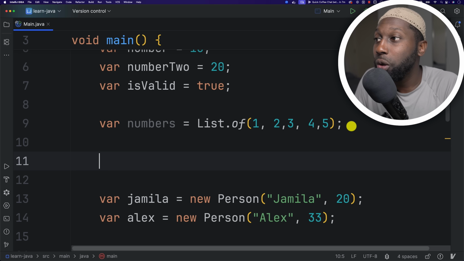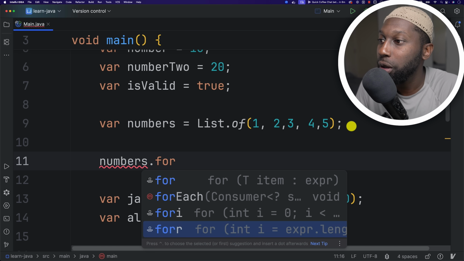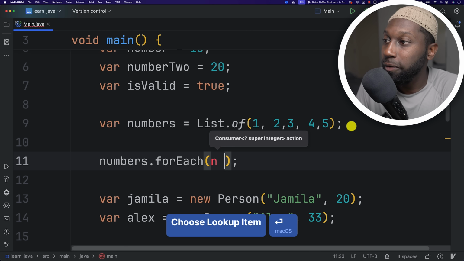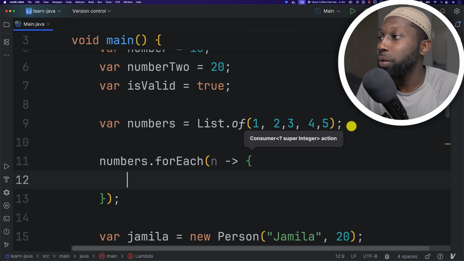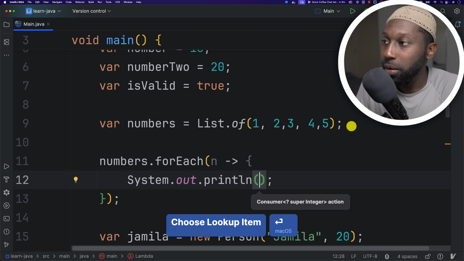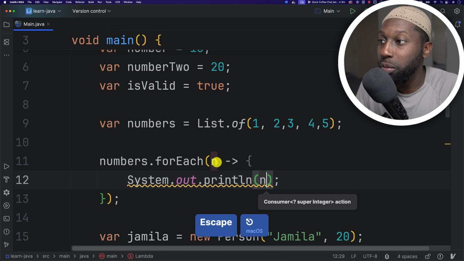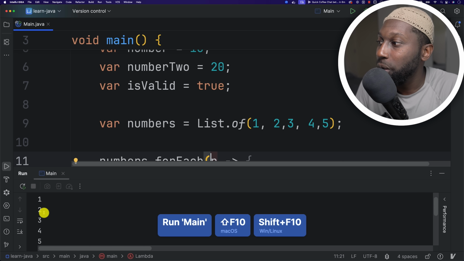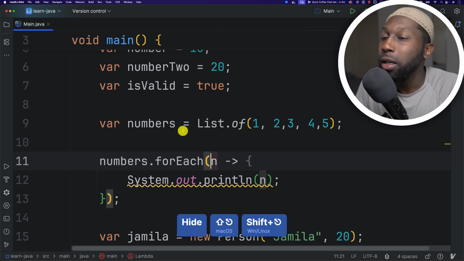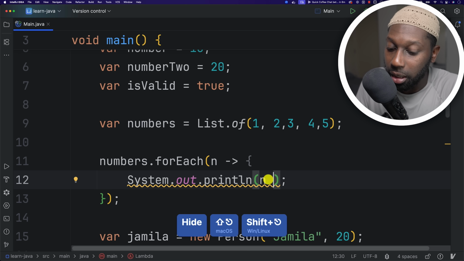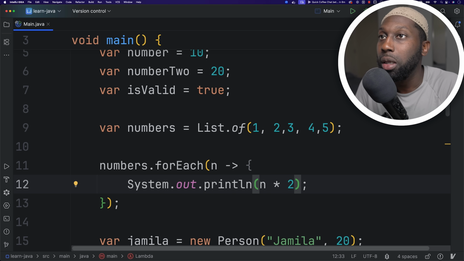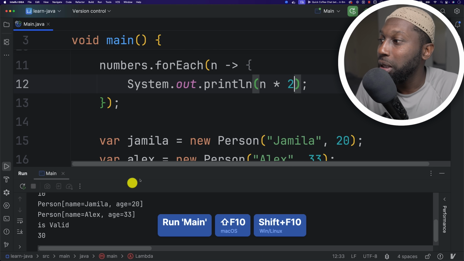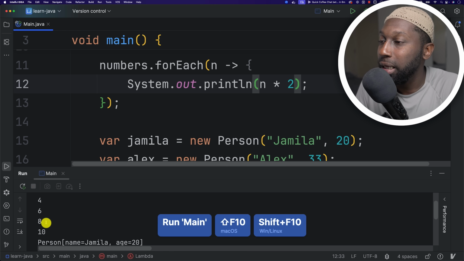Now if you want to loop, if you want to iterate through these numbers, what you could do is say numbers.forEach in here, and then you say n, so for each number. Then I'm going to say System.out.println, and then n, so this n is now going to be the number in here. So if I run this, you should see that we have 1 2 3 4 5. Maybe you want to double each number. Well, what you could do is say times 2. So now if I run this, you should see that we have 2 4 6 8 and 10.